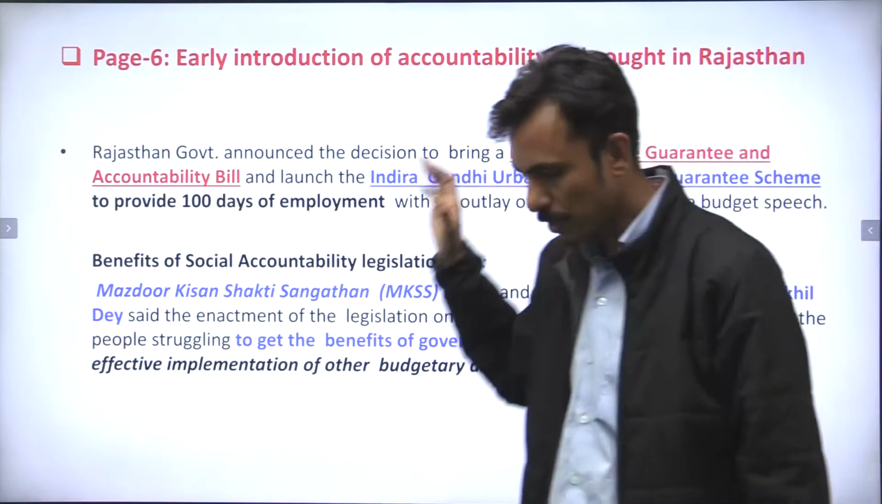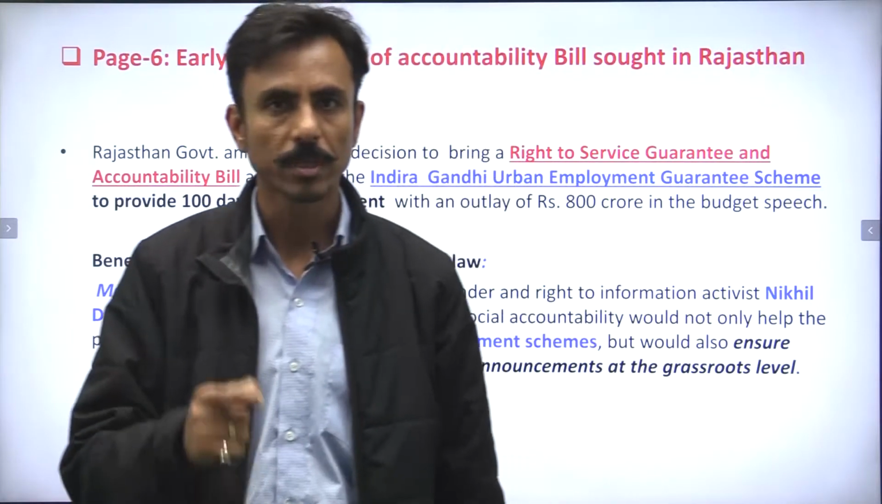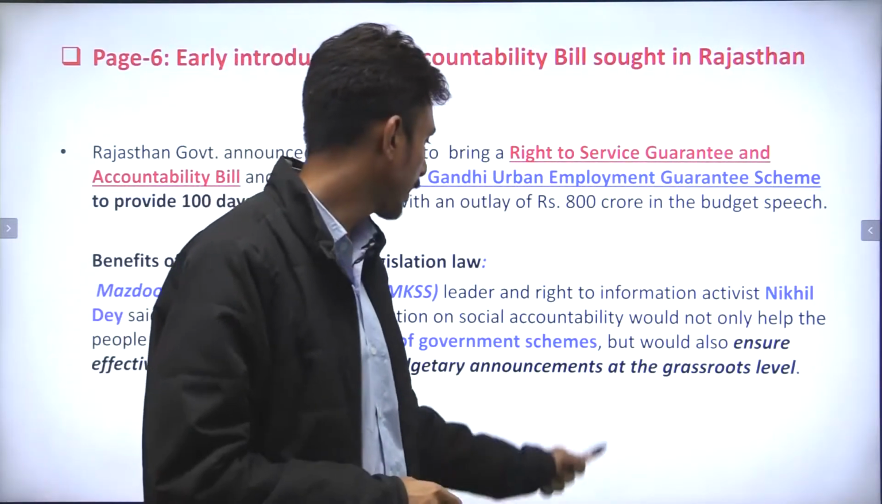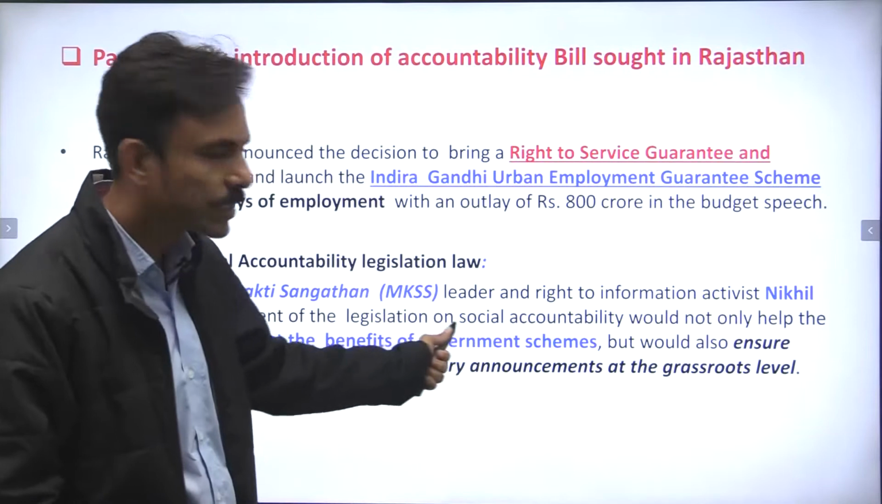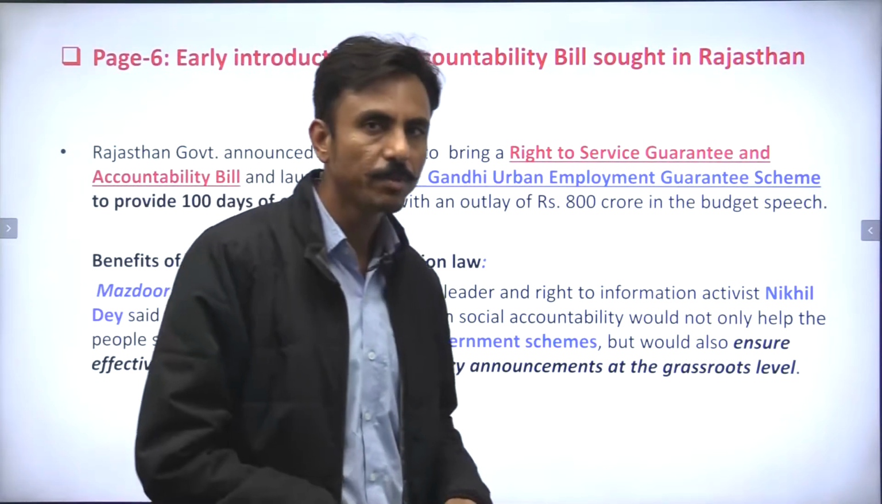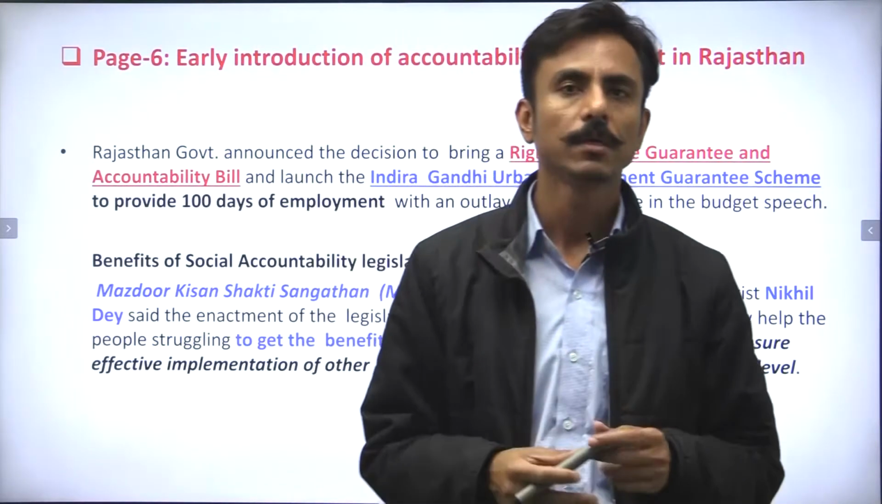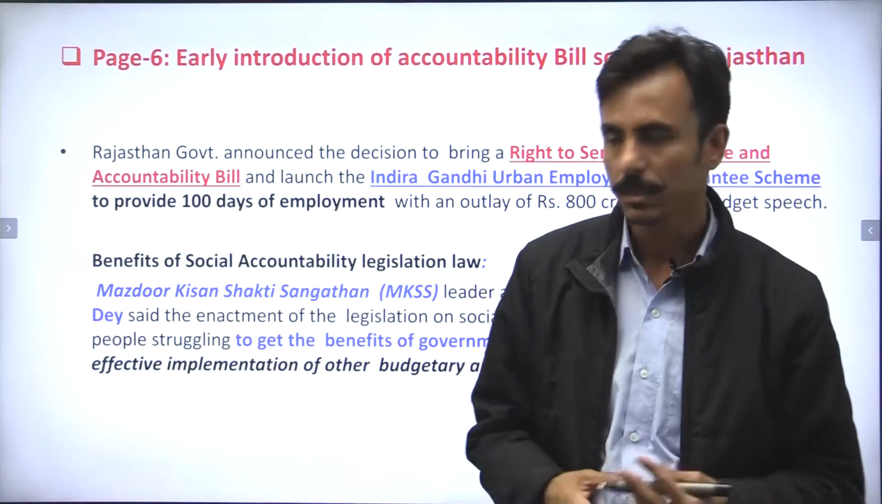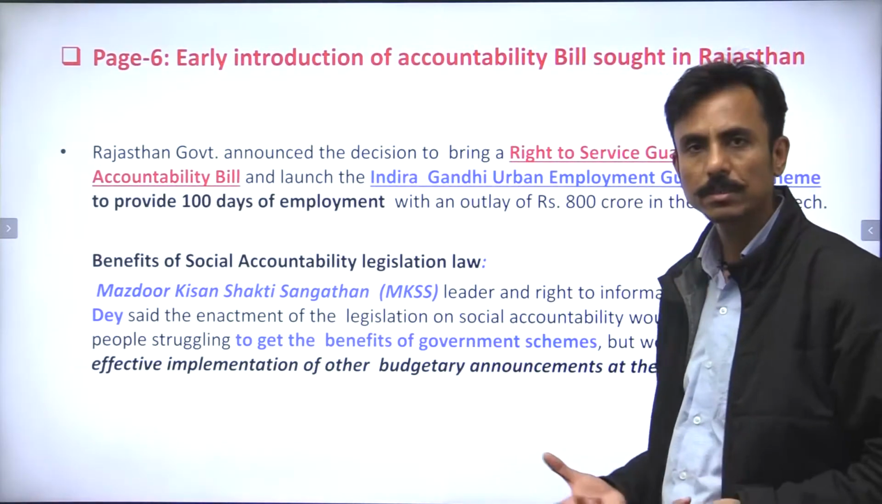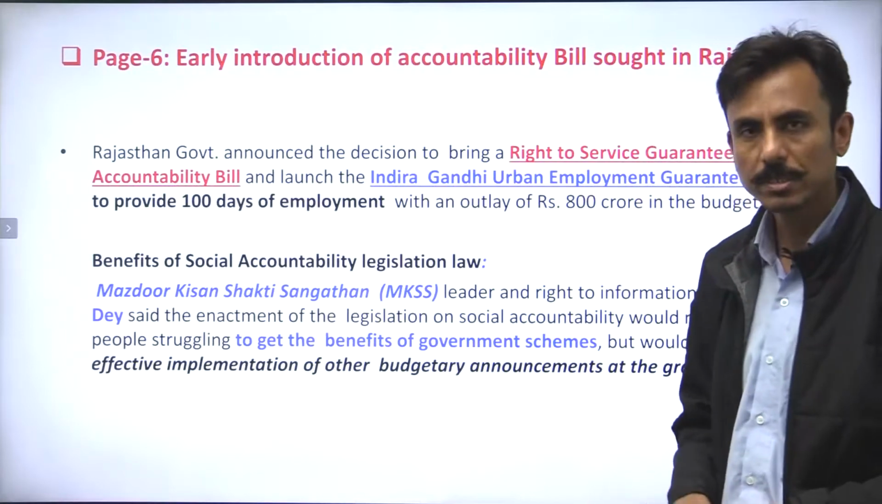Now this bill would ensure that the citizens or the residents of the state would get the benefits of the government schemes, right? So there are many government schemes like Pradhan Mantri Jan Dhan Yojana, right? There are the Ayushman scheme and many more government schemes.